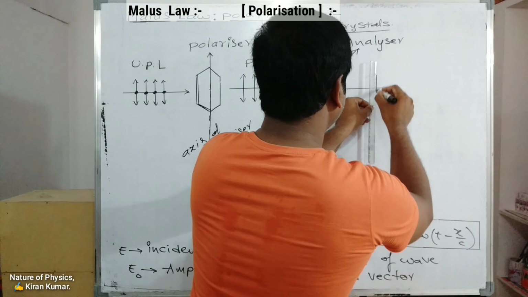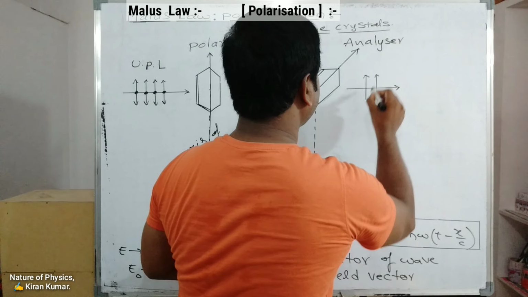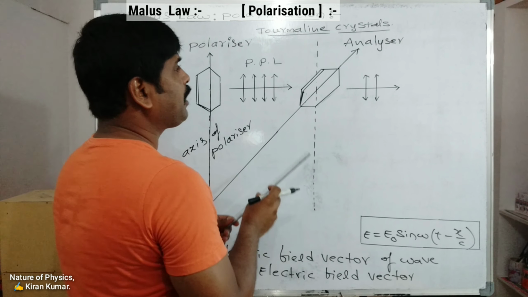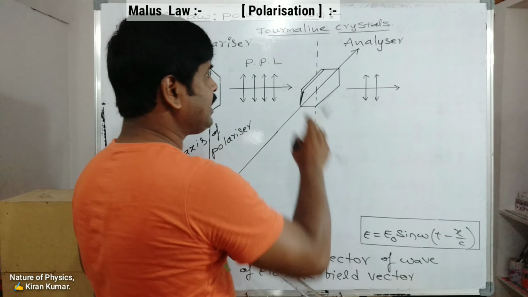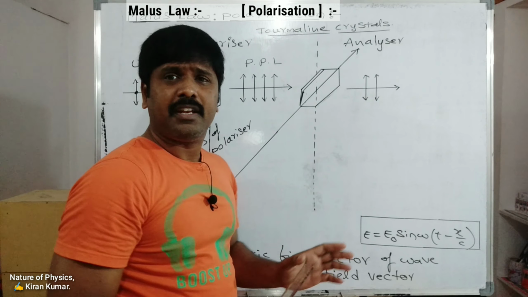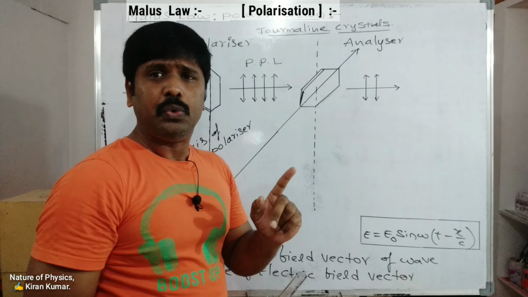That's why the intensity of polarized light is decreasing through the analyzer. Finally, when the analyzer is perpendicular to the polarizer, no light we will get. Already I told you, I will give you two cases.